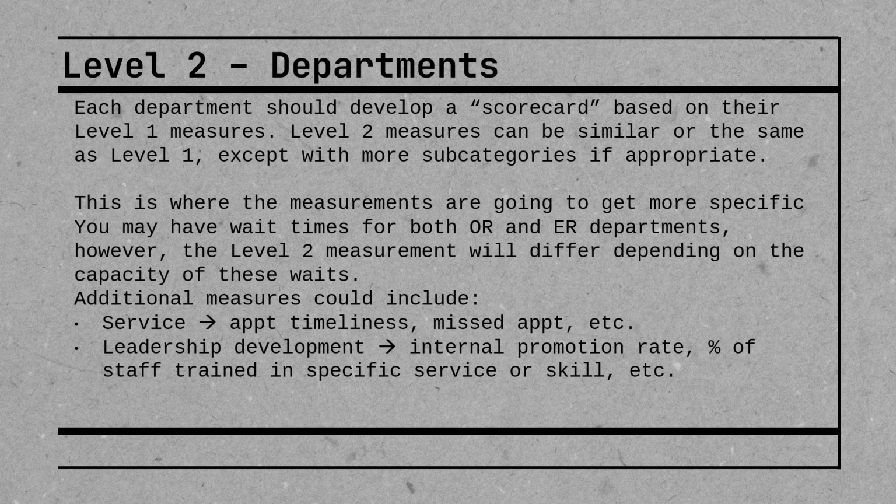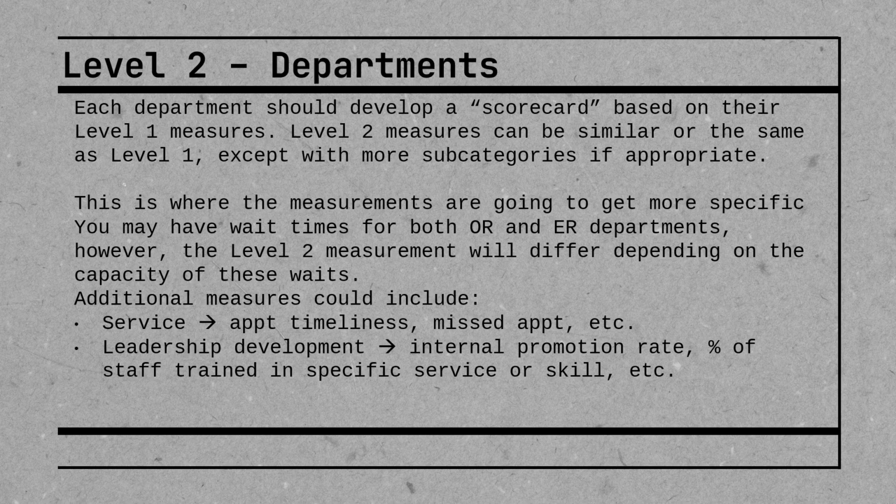All right, so now we have level 2, which is departments. So we're getting a little bit more specific now. Each department should develop a scorecard based on their level 1 measures. So you start with your level 1 measures, then you're going to go to the specific departmental levels, okay? Now, they can be the same as the level 1 measures depending on the context of the department, except there's going to be more subcategories where it's appropriate to do so. Now, again, this is where your measurements are going to get more specific, okay?